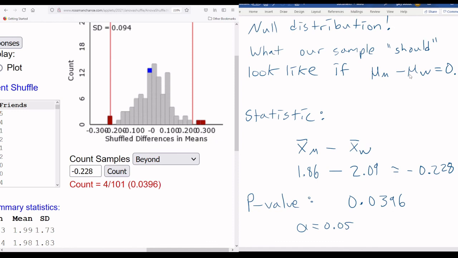This analysis alone does not tell us exactly what the difference is, or which group has more friends or less friends. But we've got some evidence that there is a difference between men and women in terms of the average number of close friends they have. So there you go. So just an idea of kind of how this works.